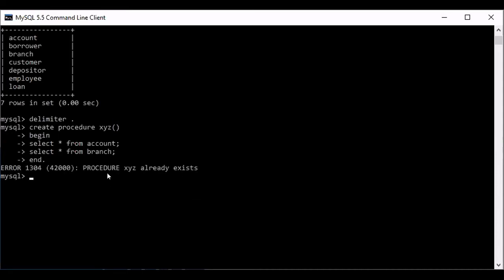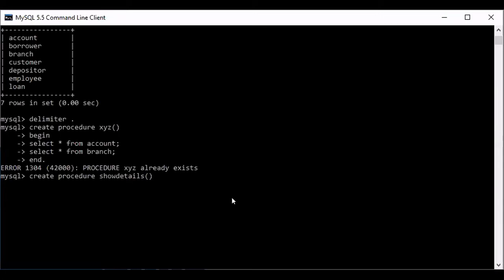Procedure XYZ: what is it showing? Already a procedure is created, because I have already created this procedure. I'm creating another procedure. Create procedure, this is not case sensitive. Let's name it PQR, show details. Always give a proper name. Show details. So you write this.